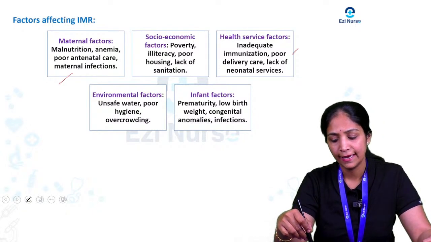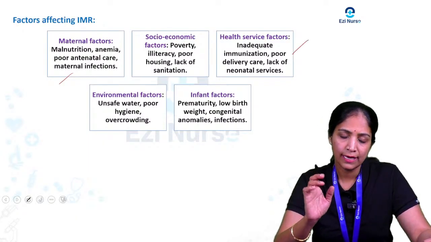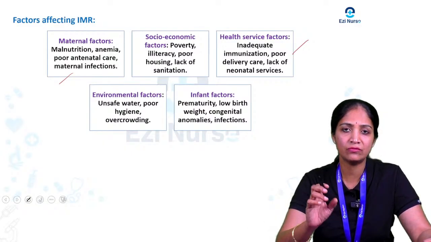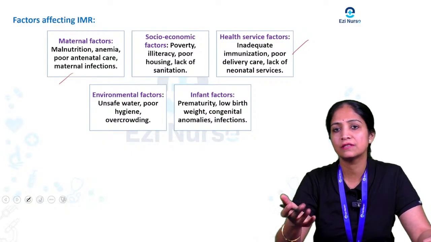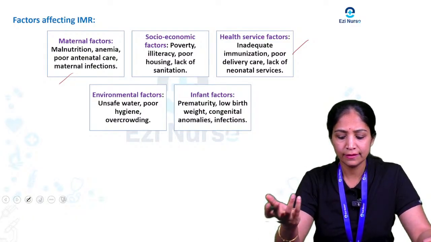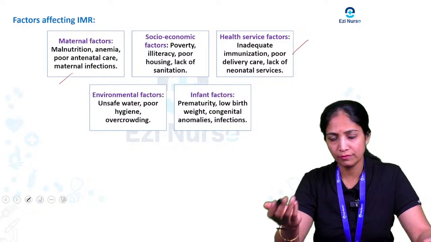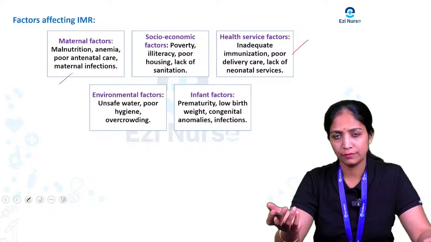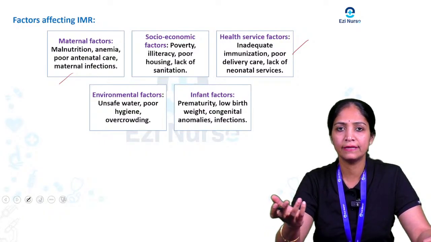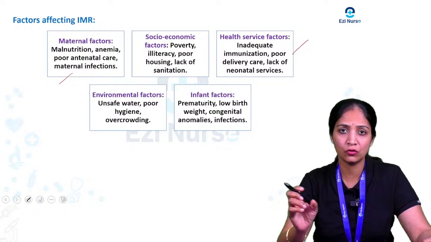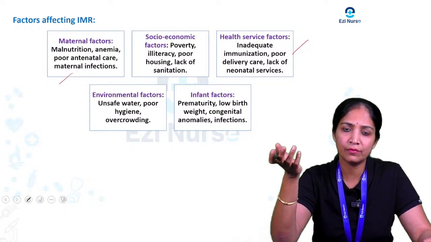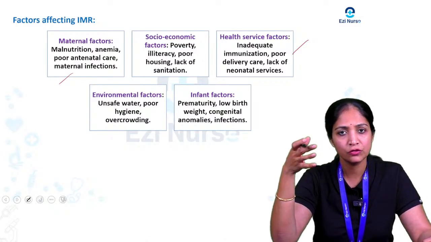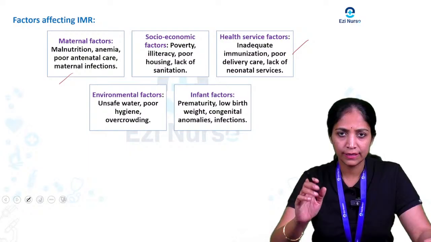And coming to the next, the health service factor. If they are not getting proper adequate immunization, if the baby is not getting proper vaccines, there are more chances of getting communicable diseases. Then there is poor delivery care, like after the birth of the baby, if the baby is not getting proper newborn care. And the lack of neonatal services, according to the level of services, level 1, level 2, level 3, is also affecting the infant mortality rate.